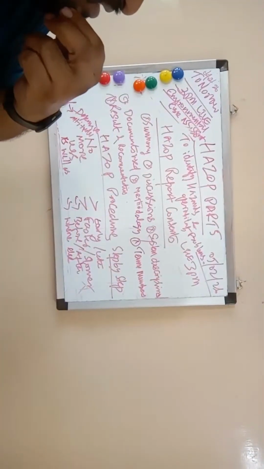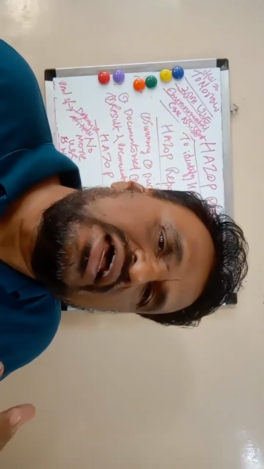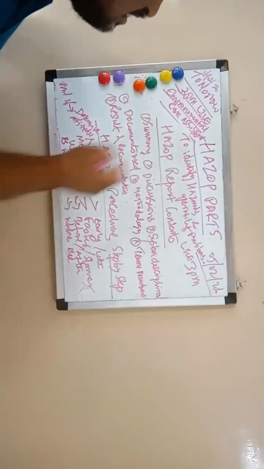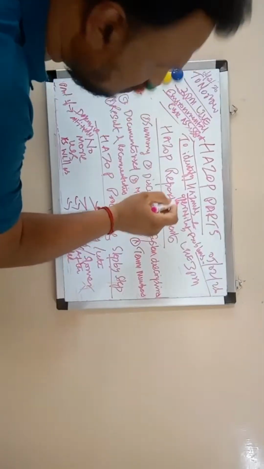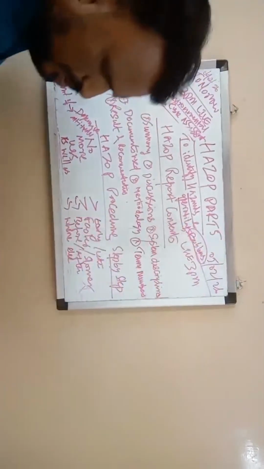So now the HAZOP Part 5. As you know, HAZOP is a hazards and operability study. That is the main thing in a HAZOP study: to identify hazards and operability problems.